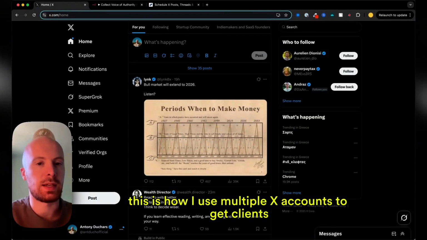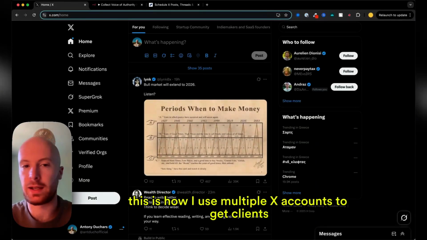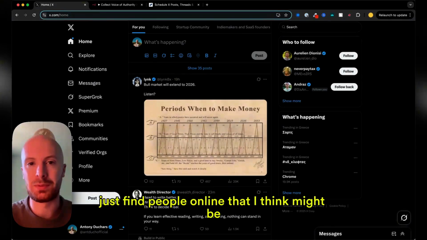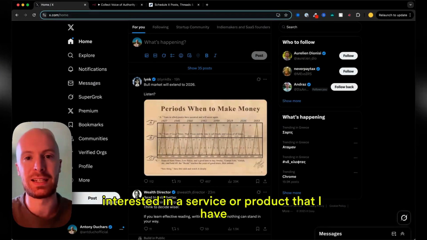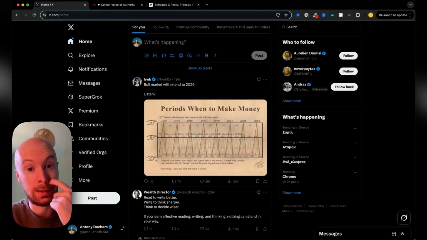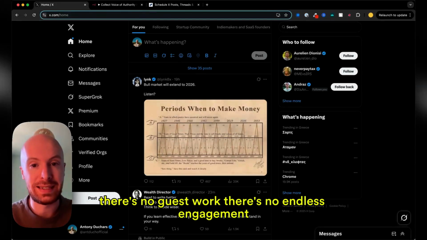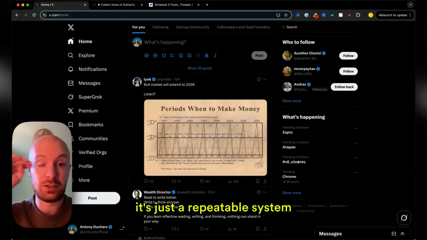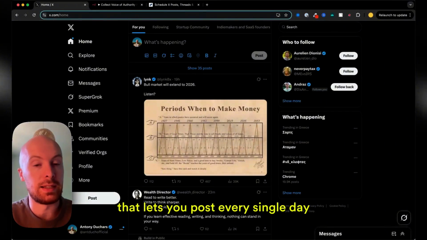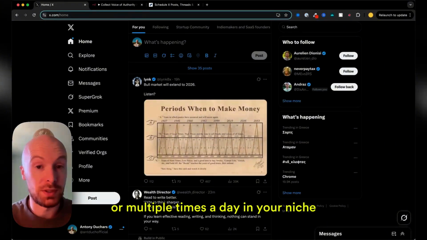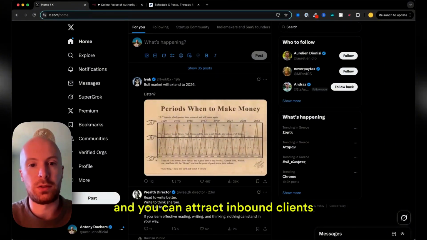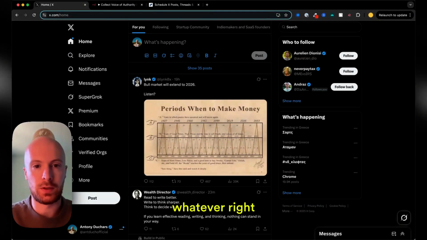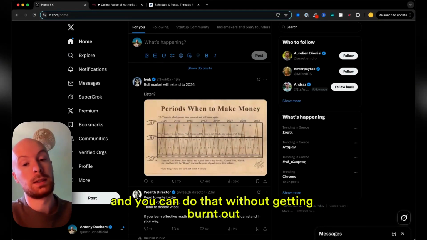Okay, this is how I use multiple X accounts to get clients, to get users for my apps, to basically just find people online that I think might be interested in a service or product that I have. There's no guesswork, there's no endless engagement, I'm not stuck on my phone all the time because I need to do other stuff. It's just a repeatable system that lets you post every single day or multiple times a day in your niche, and you can attract inbound clients or grow your audience, personal brand, whatever, right? And you can do that without getting burnt out.